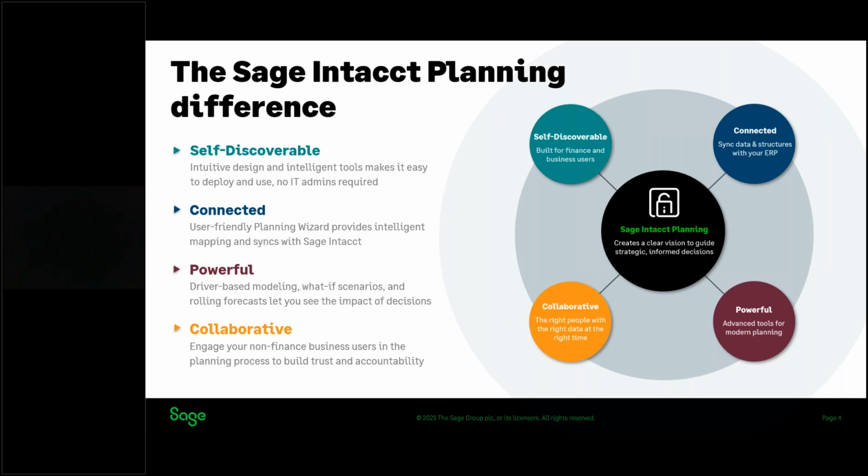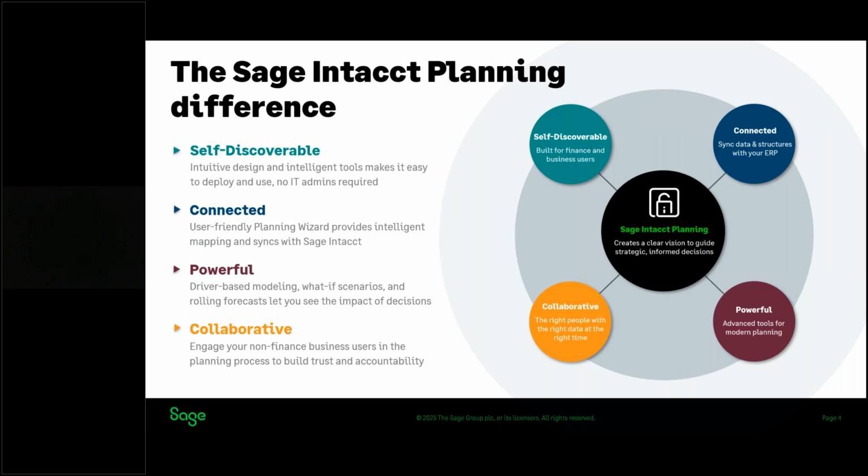The connected item speaks to the user-friendly planning wizard, which provides intelligent mapping and syncs with your Sage Intacct core. If your organization does not have a dedicated financial planning and analysis resource, these functions are being carried out by the controller and finance managers. With this bi-directional integration between SIP and Sage Intacct Core Financials, you can make a change to a scenario in Sage Intacct Planning and quickly and easily merge that new scenario back into Sage Intacct Core.